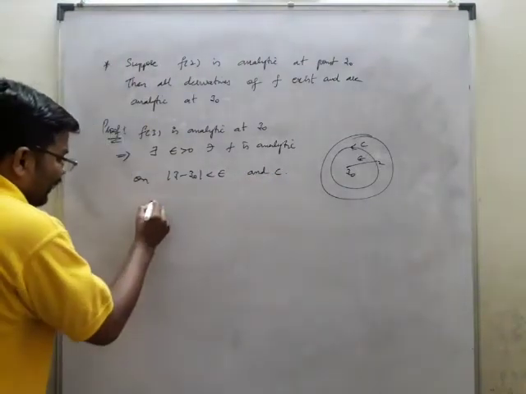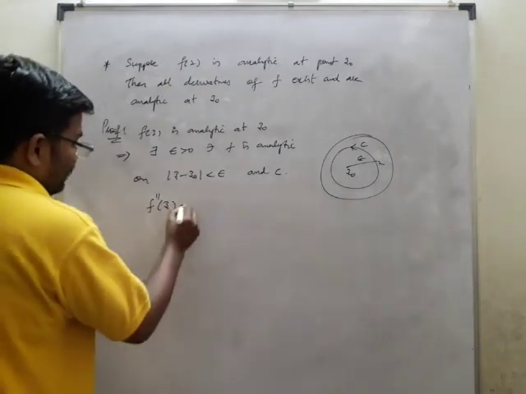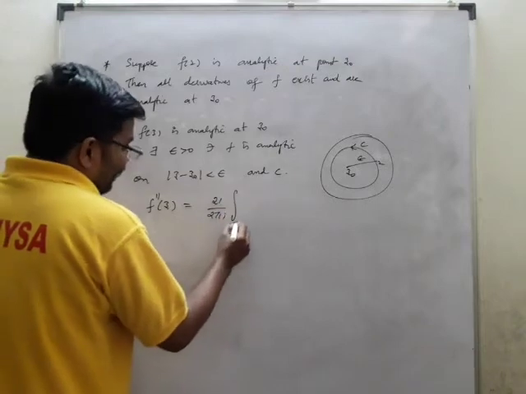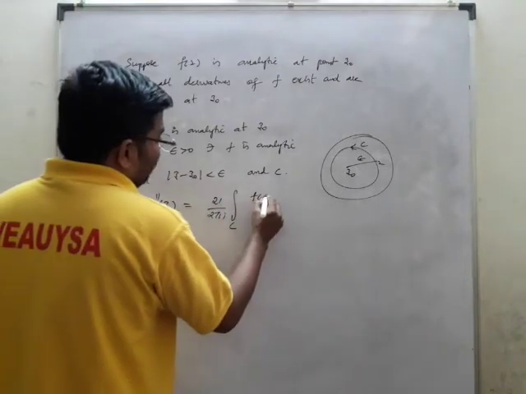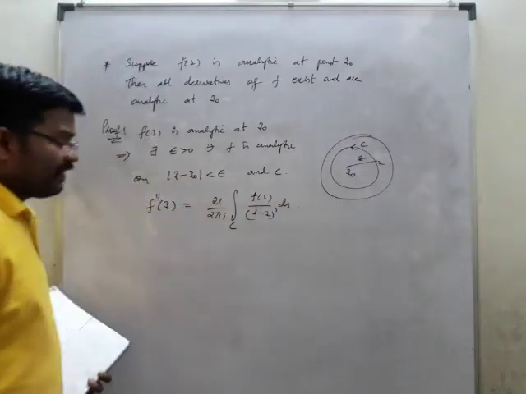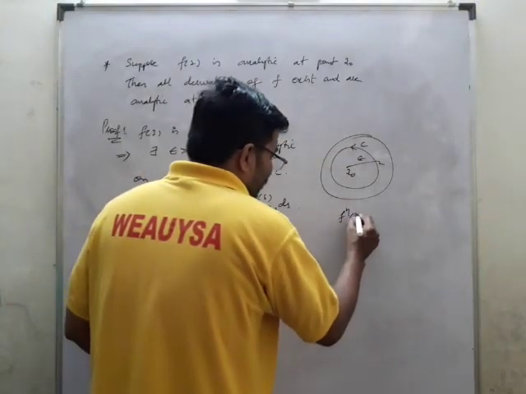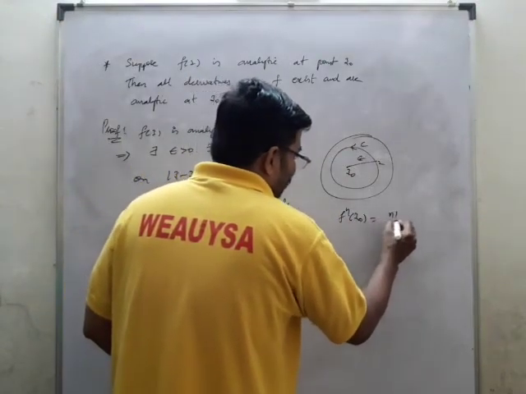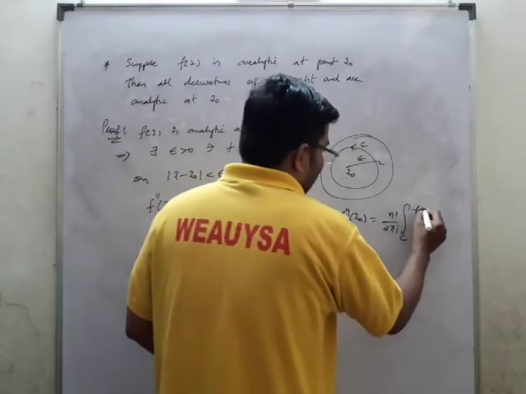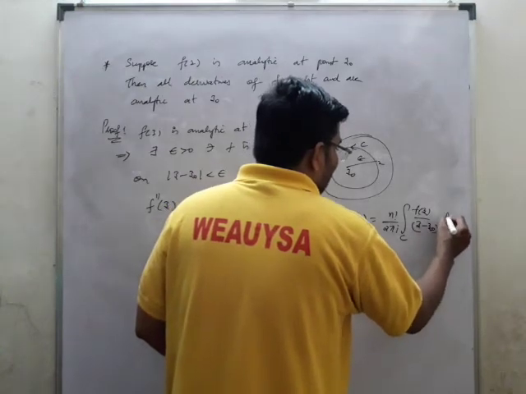So therefore what I'll write is f double dash of z is equal to 2 factorial by 2 pi i integral over C of f of s by (s minus z) whole cube ds. Now this is from Cauchy's higher order derivative: f power n of z naught is equal to n factorial by 2 pi i integral over C of f of z by (z minus z naught) whole power n plus 1 dz.